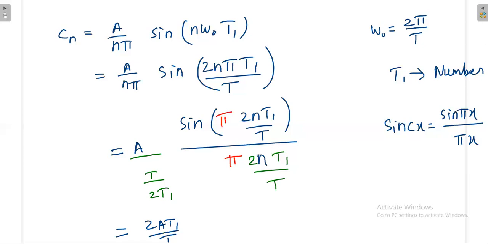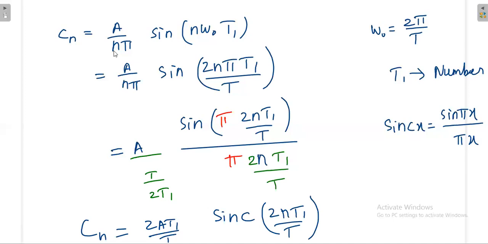So that's why I can absorb pi into sinc, sinc 2n T1 divided by T. So I am getting Cn as this: Cn is equal to 2A T1 divided by T sinc 2n T1 by T.